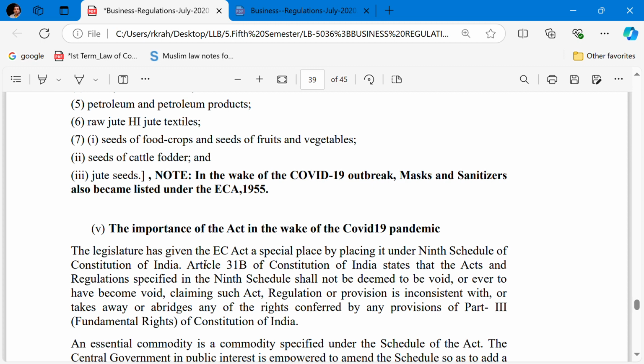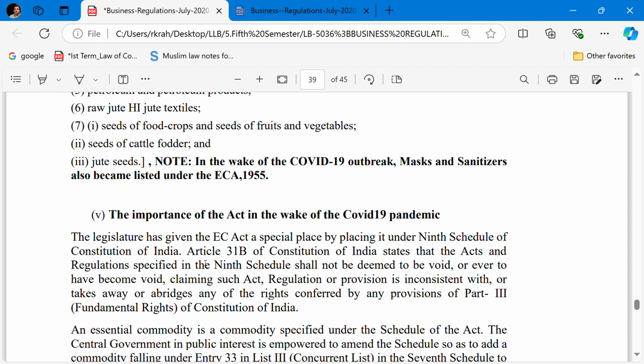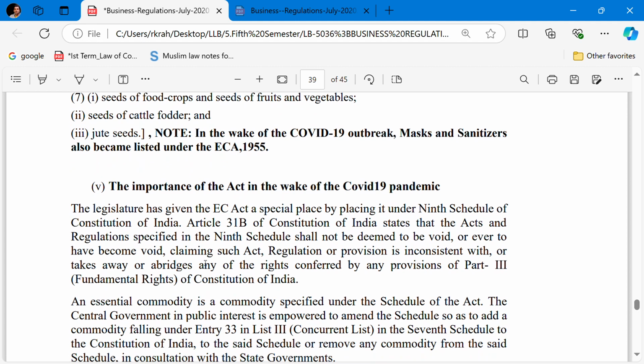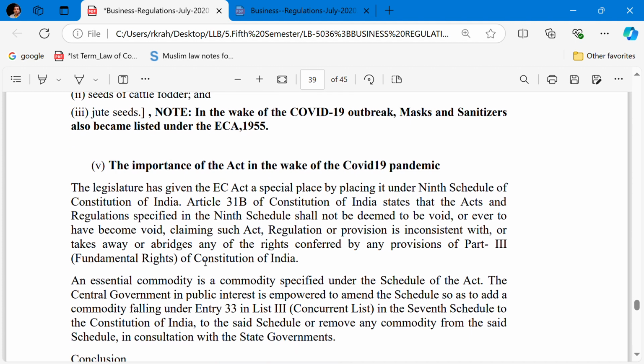What is the importance of the Act? The legislature has given the Essential Commodities Act a special place by placing it under the ninth schedule of the Constitution of India. Article 31B of the Constitution of India states that the acts and regulations specified in the ninth schedule shall not be deemed to be void.